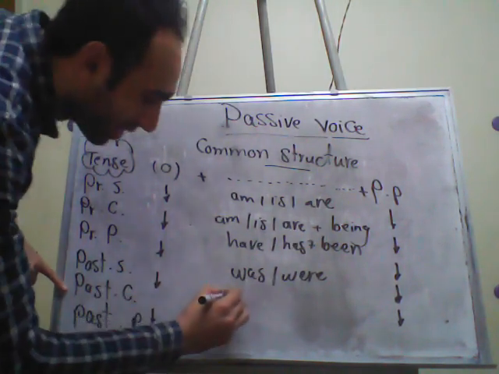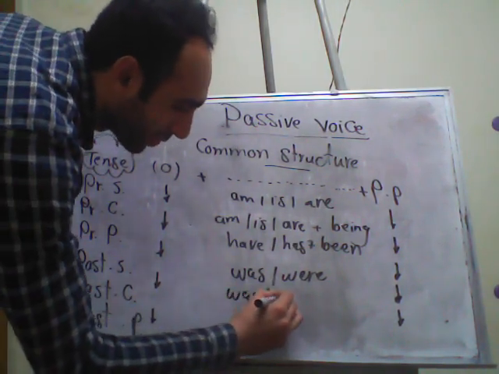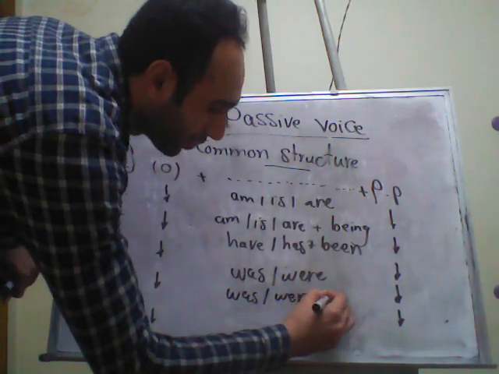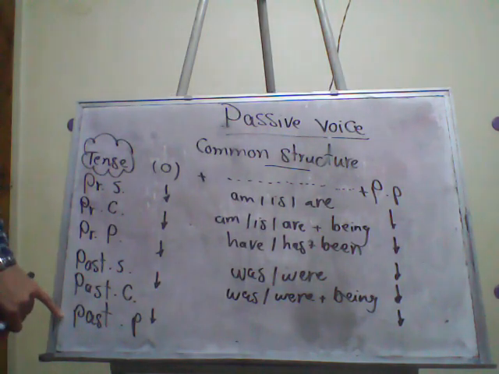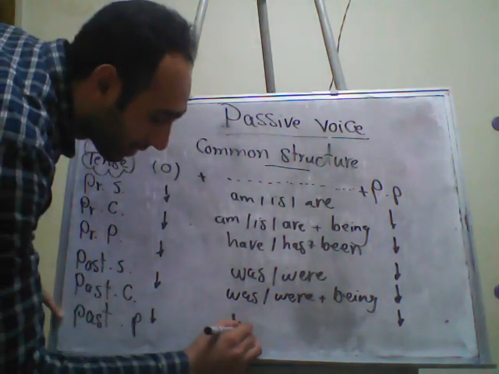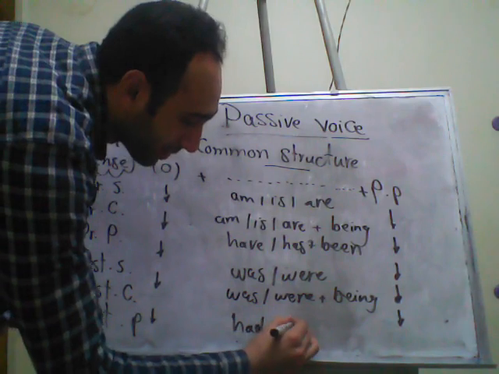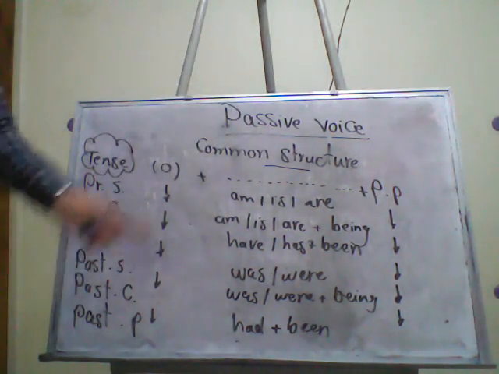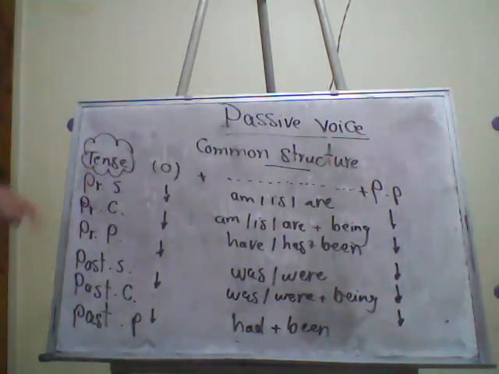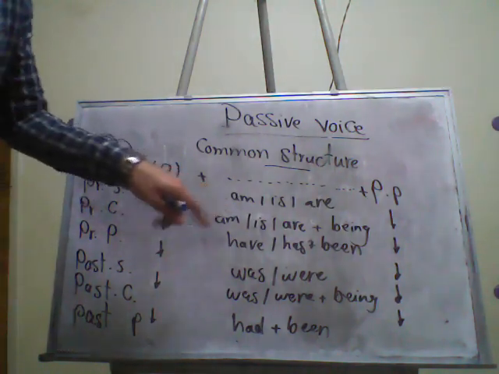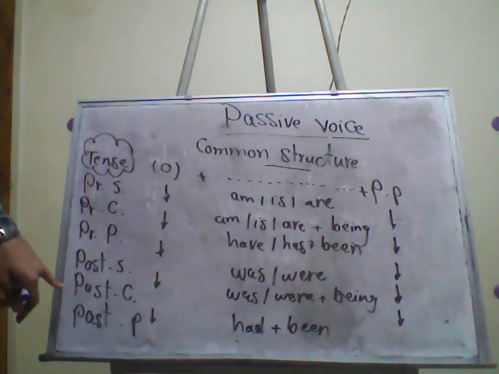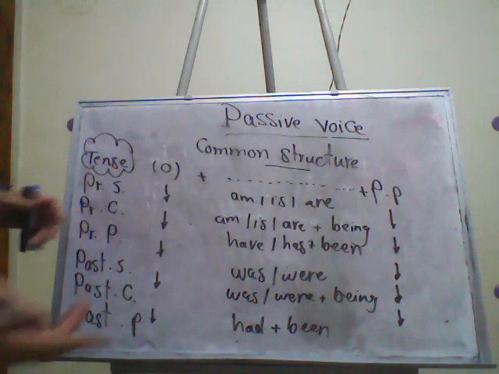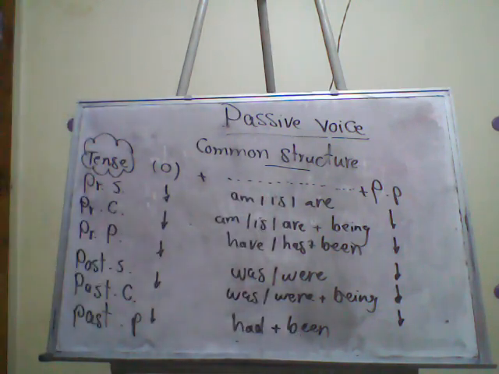Past continuous is was or were, plus being, because it's continuous. And then past perfect: had, plus been, plus the past participle. And it happens again here that in the continuous forms we use being, and in the past perfect or present perfect forms we use the word been.